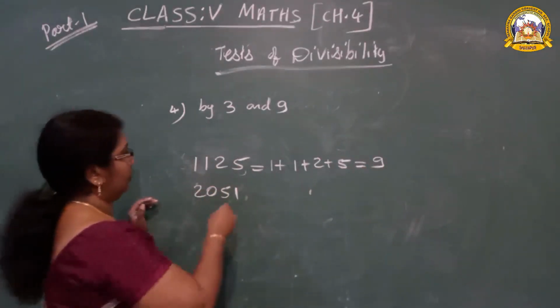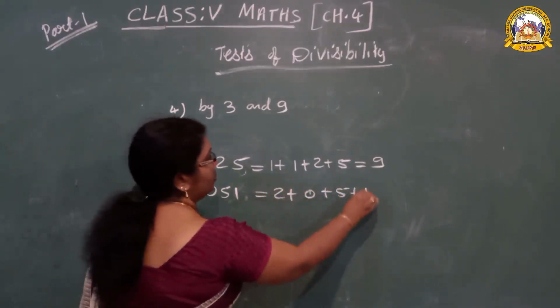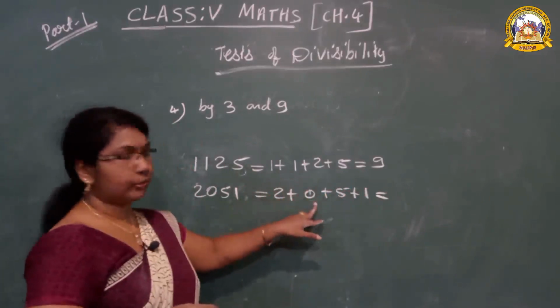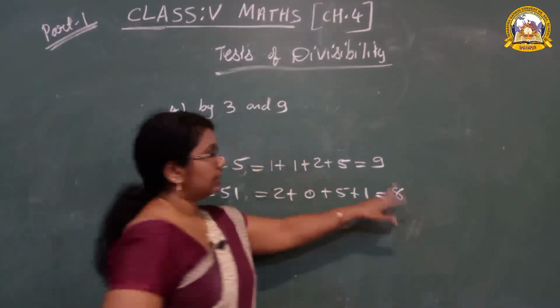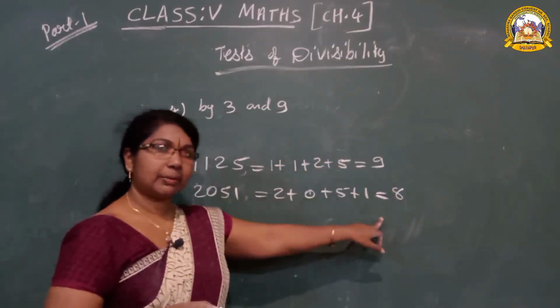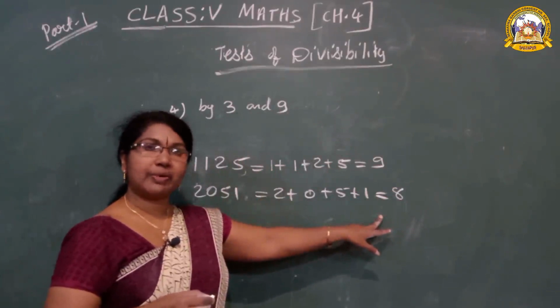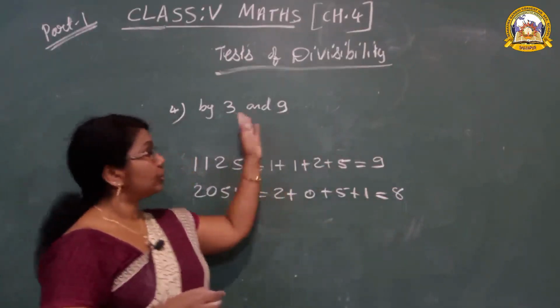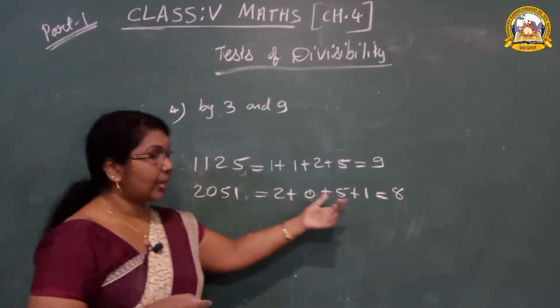2051 is equal to 2 plus 0 plus 5 plus 1. 2 plus 0 is 2, 2 plus 5 is 7, 7 plus 1 is 8. Does 8 come in the table of 3, son? No. Does it come in 9? No. So it is not divisible by 3 and 9. Both 3 and 9 are the same, but what you have to do is add the digits.